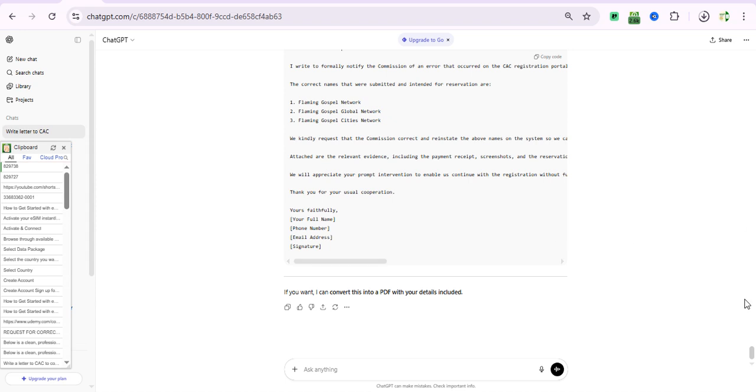So there was this issue that occurred last week around November 13th, 14th, 15th during emydigital reservation. While I was making the reservation, I successfully did it and I made payment. After a while, I checked the portal and I saw that the name that I submitted had been changed to new incorporation.